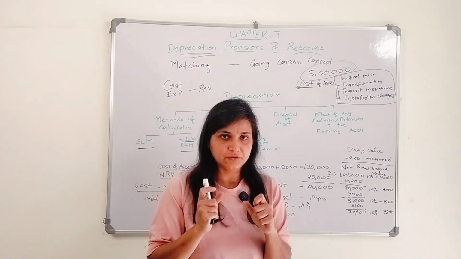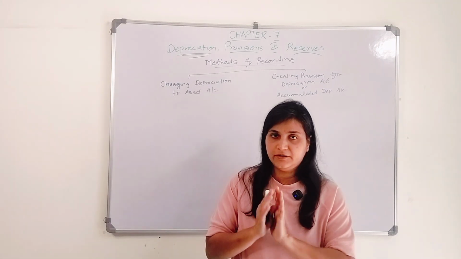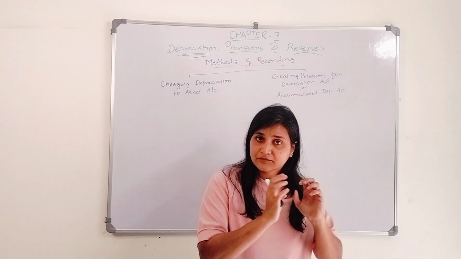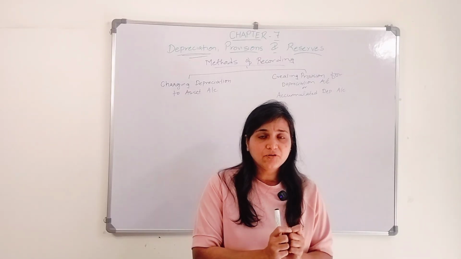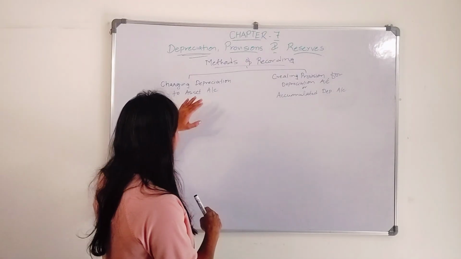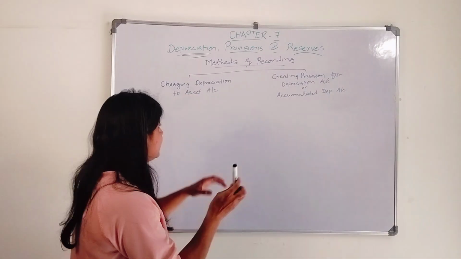Okay, now the second part we are going to discuss is the method of recording: how we will record the depreciation in our books. Now we know how to calculate depreciation. Now we need to record that depreciation amount in our books. How to record it? There are two ways. One way, you charge it to your asset account. I'll let you know how we will pass the entry.